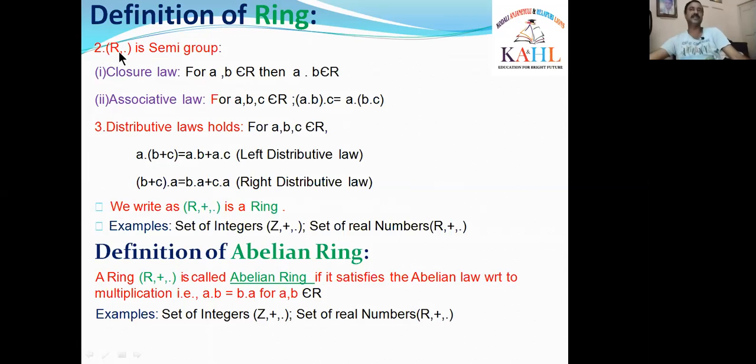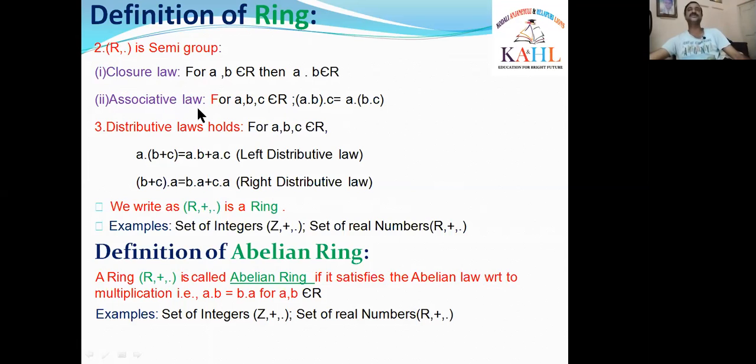Friends, you observe that here the operation is dot. What is the definition of semi-group? A semi-group satisfies only two laws: closure and associative laws. What is the closure law? For A comma B belonging to R, any two elements in R, A dot B, taking the operation dot, is also in R. Then we say that the closure law exists in R.